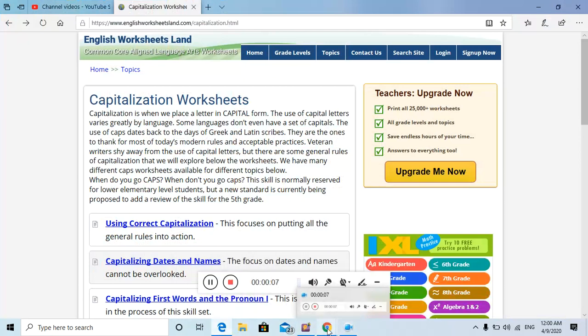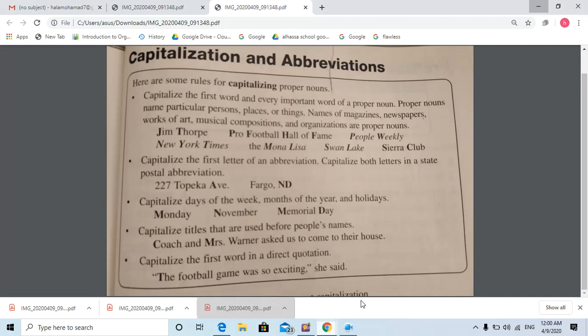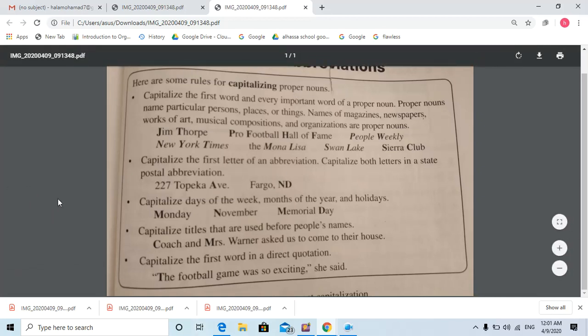Today we have our new lesson, our grammar lesson. Page 399. Open your readers and writers, page 399. Our grammar topic today is capitalization and abbreviation.